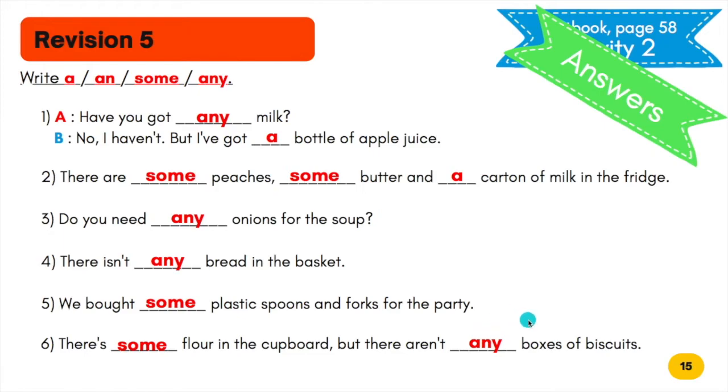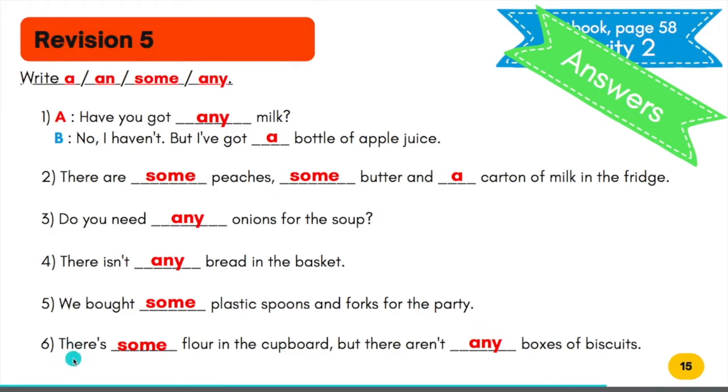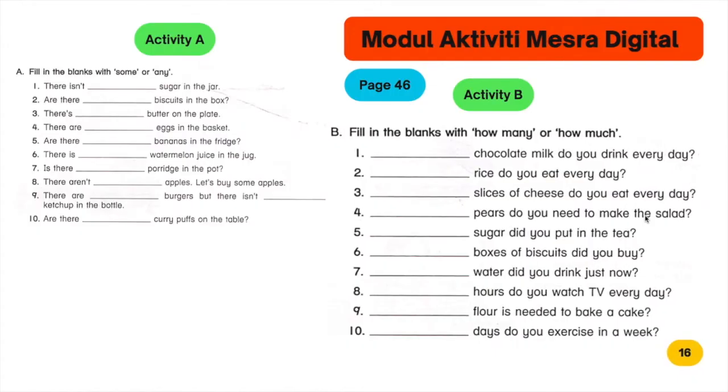Positive sentence. Next, number 6. There's some flour in the cupboard, but there aren't any boxes of biscuits. Negative sentence, and here is positive sentence. Do you understand now?